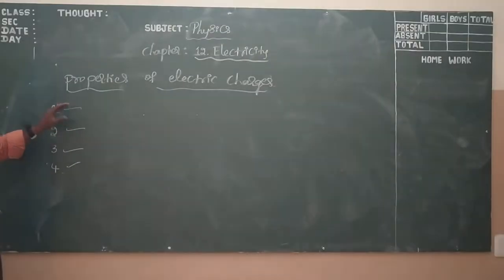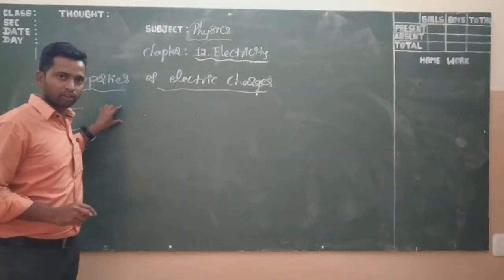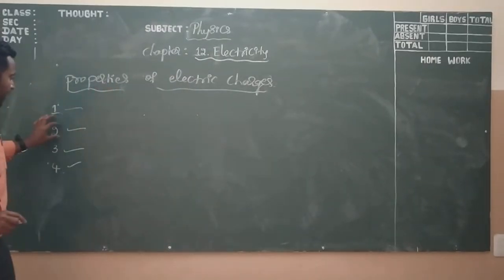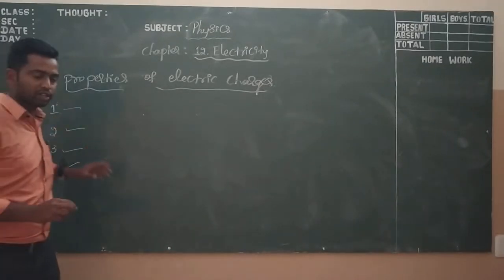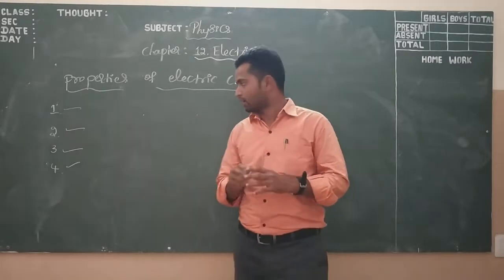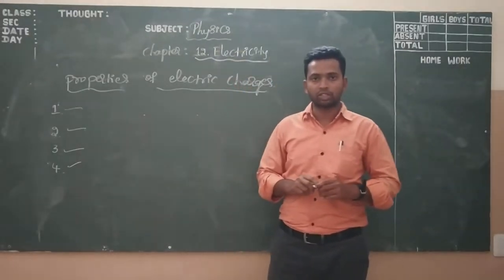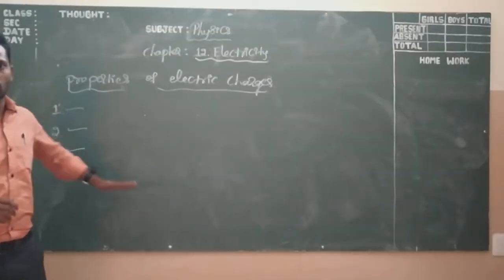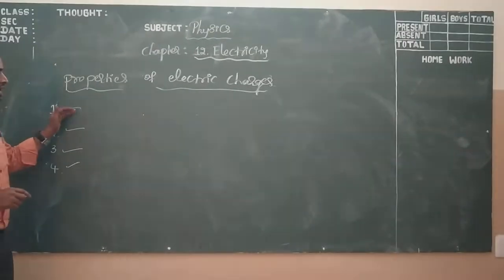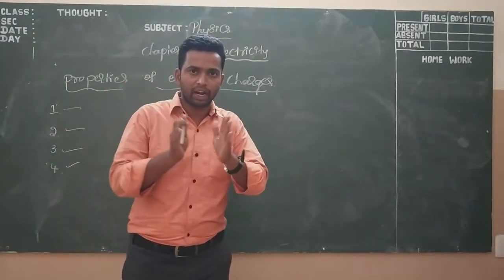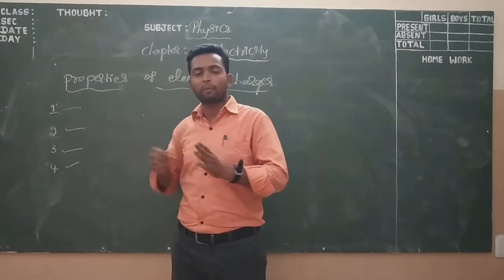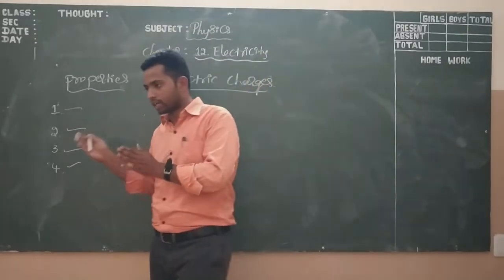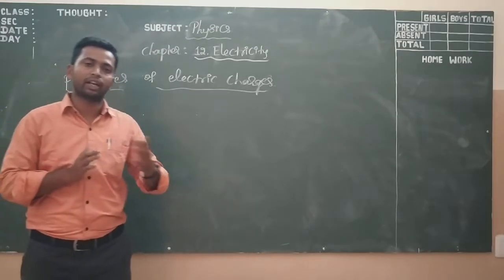The first property is that charges are differentiated into positive charge and negative charge. The second property is that like charges repel each other and unlike charges attract each other. The third property is that charge is conserved. And the fourth property is that charges are quantized.